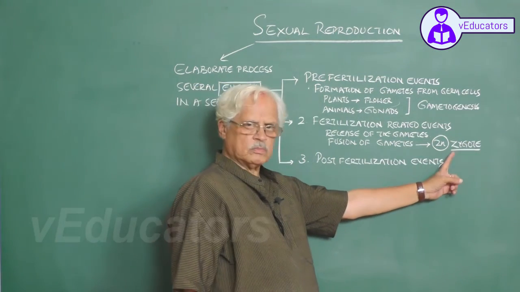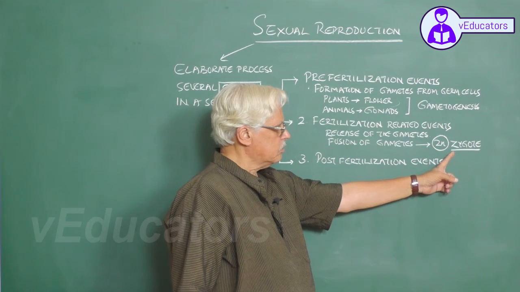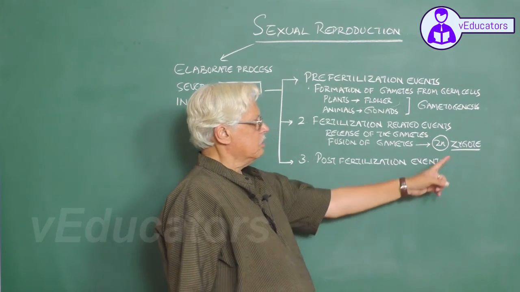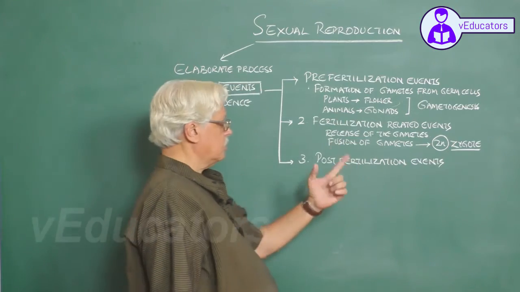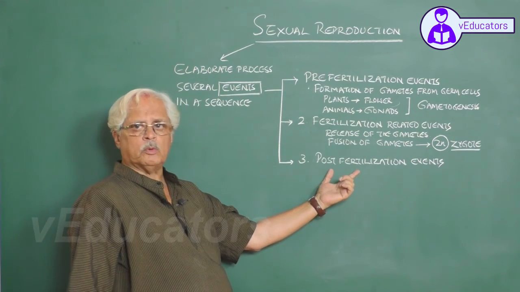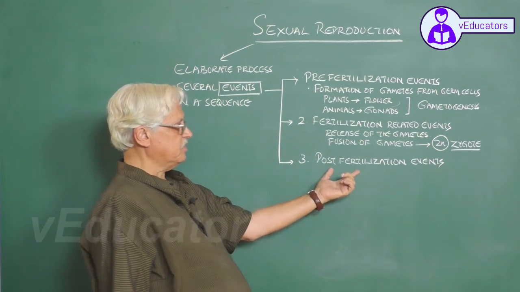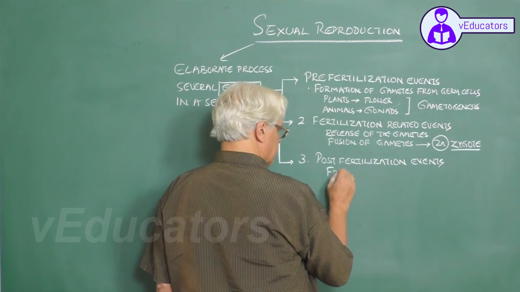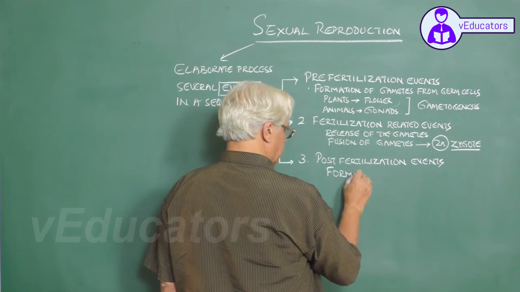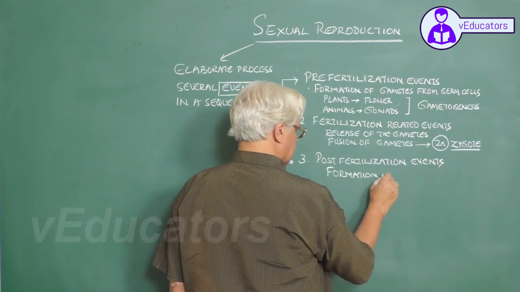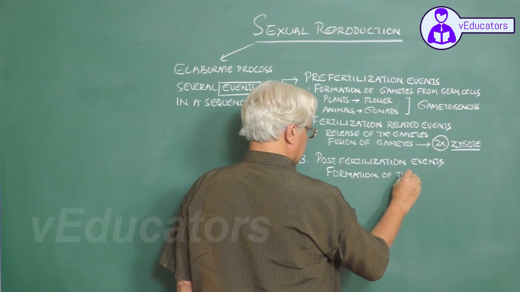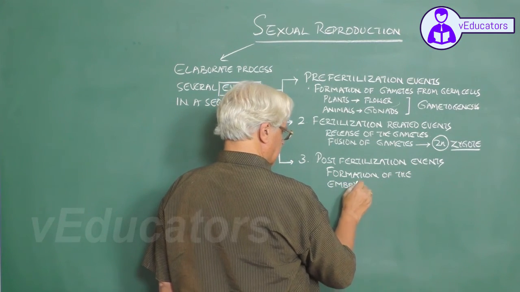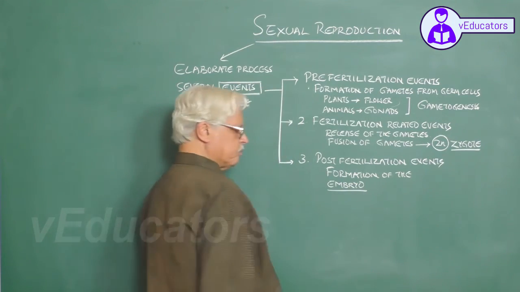This zygote becomes a part of the seed in plants, and this zygote now undergoes post-fertilization events, and these post-fertilization events involve formation of the embryo.